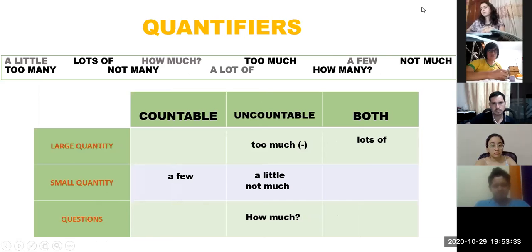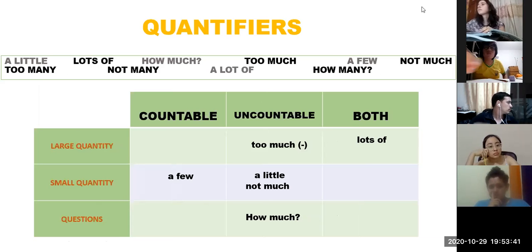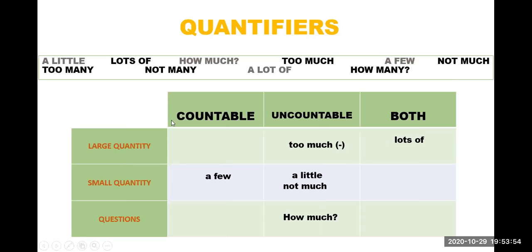Daniel, please, too many. Too many is in a countable large quantity. Okay, countable nouns and large quantity. Yes, but this also has a negative meaning. So be careful: too much and too many are for negative meaning.